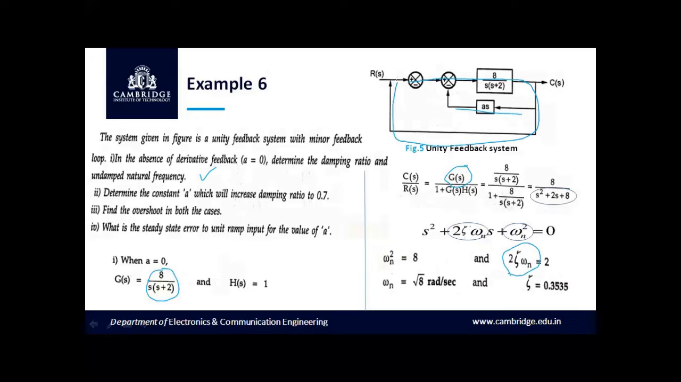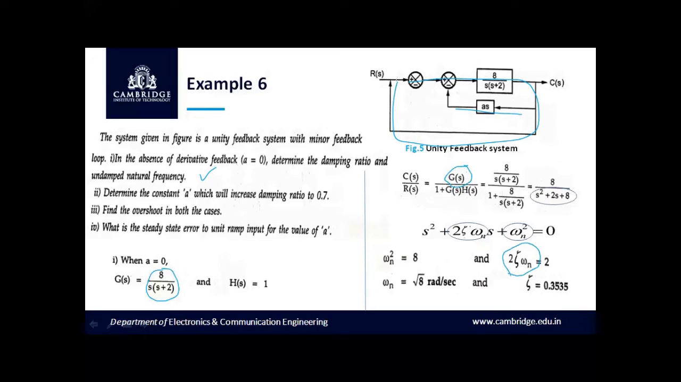Done with the first case, that is in the absence of the derivative feedback, we have calculated the closed loop transfer function making use of H of s is equal to 1, which has been identified here as unity feedback, and G of s is given in the block as 8 divided by s into s plus 2. So let us move on to the next case.